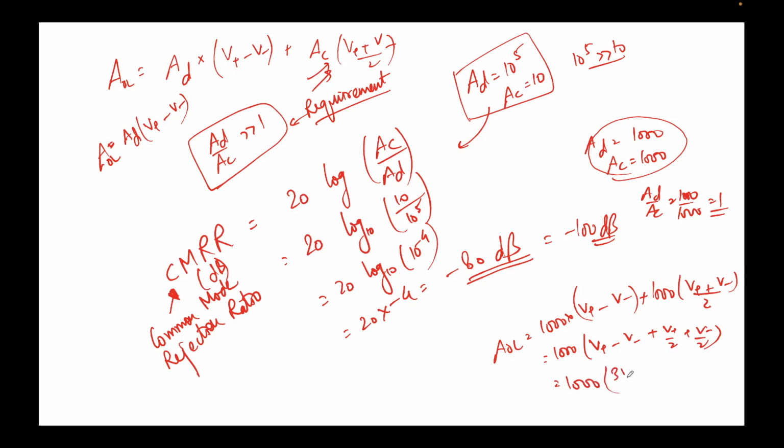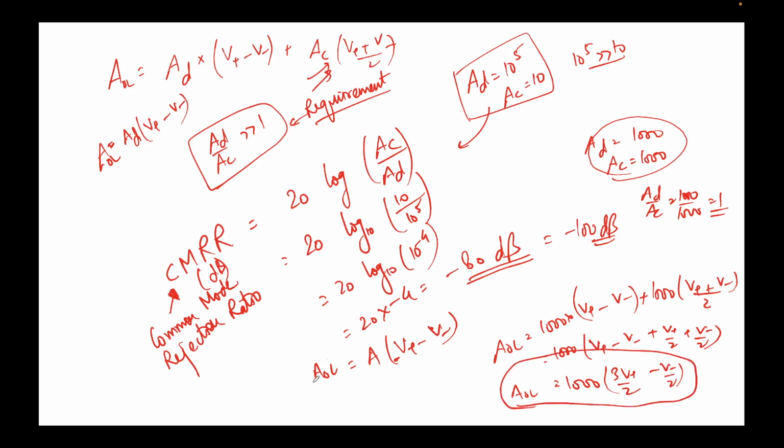That gives 1000 times (3V plus by 2 minus V minus by 2). This is not the formula for our open loop. Remember, our open loop formula for an operational amplifier looks like this: V plus minus V minus. You can see the coefficients of V plus and V minus are the same. They're not the same here. It's 3000 by 2 here, and 1000 by 2 here. So this is a very bad operational amplifier.